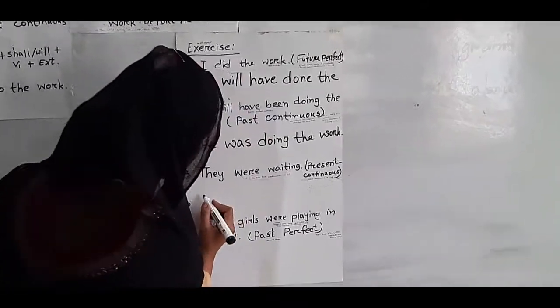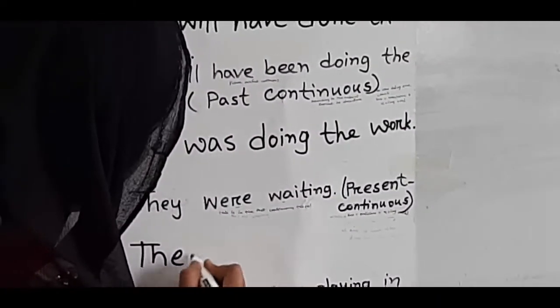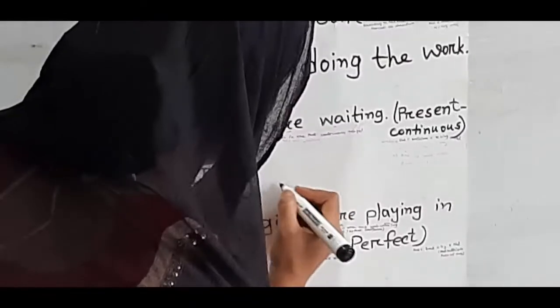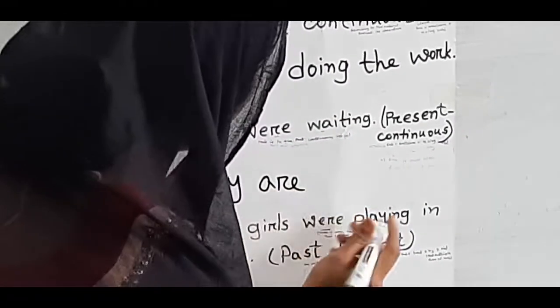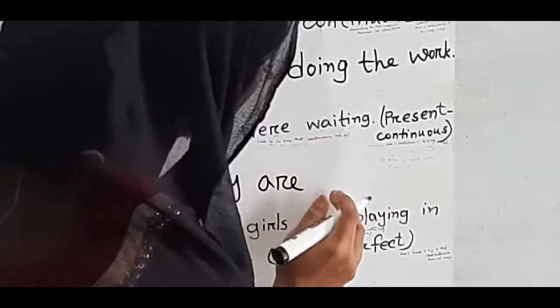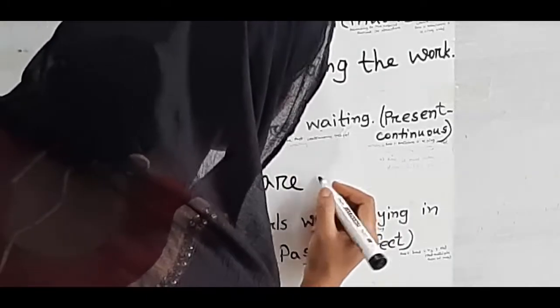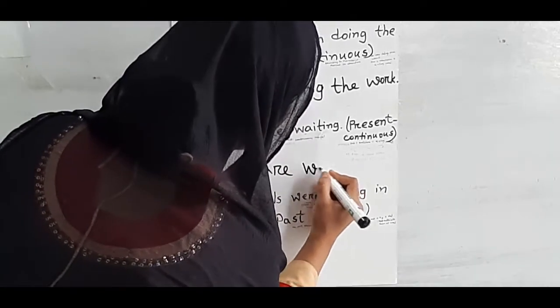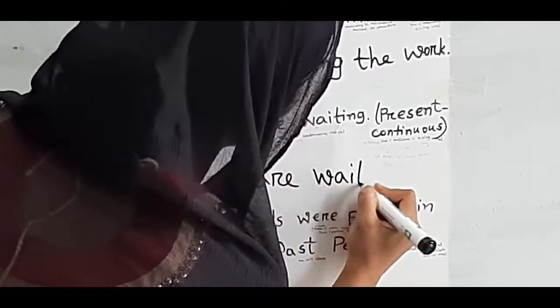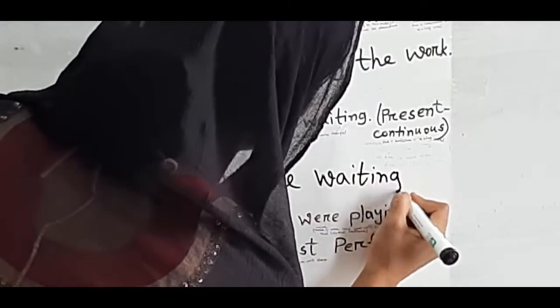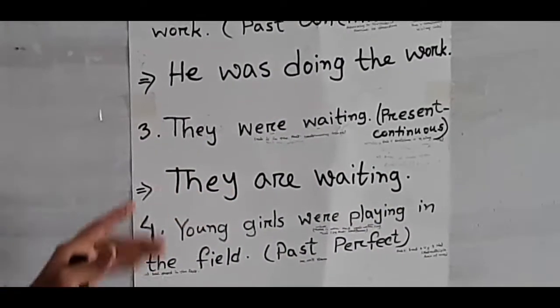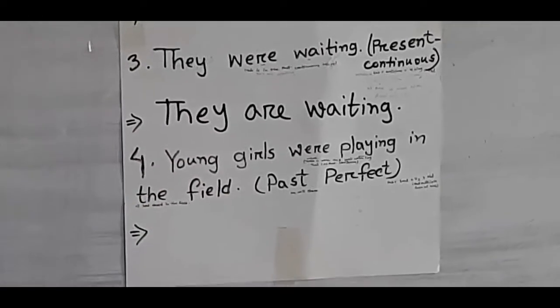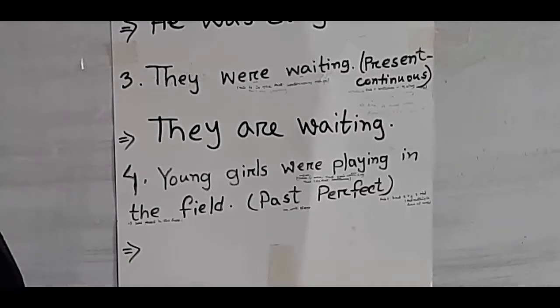Okay, they are, look here verb is waiting, so we will write here present continuous tense, we will write here verb along with ing, that means waiting. So here we can get the sentence what? They are waiting. Okay dear students. Now our next example is what?